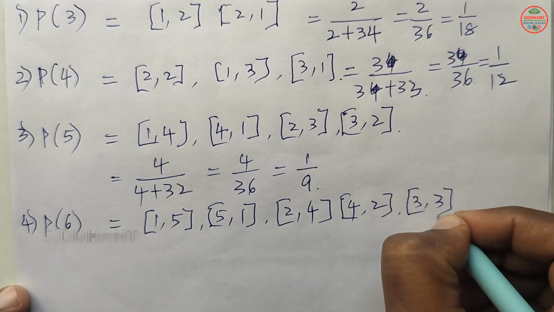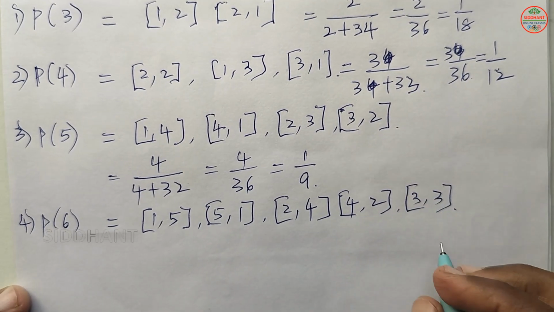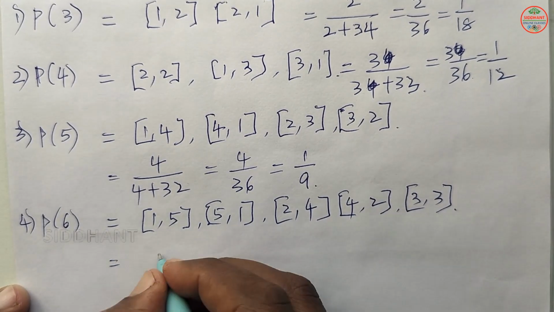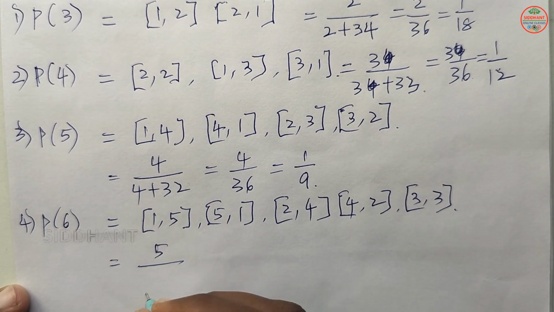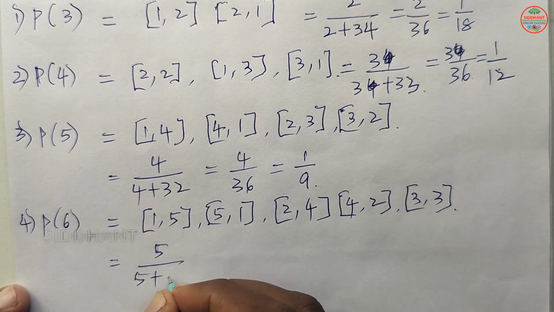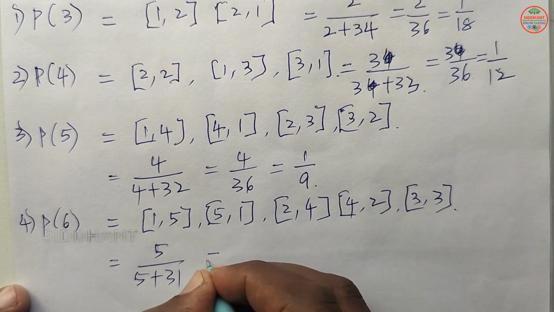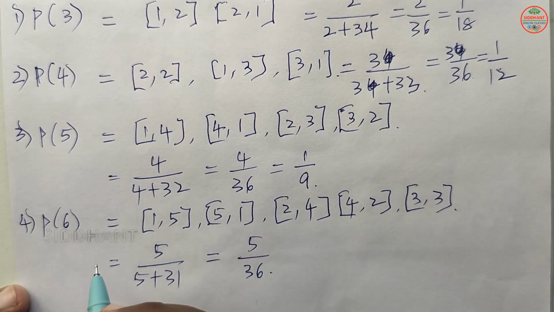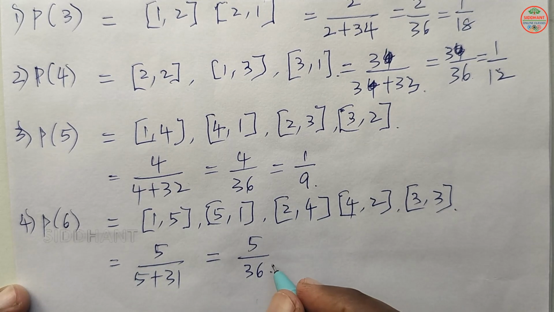So these are the possible outcomes. Now the favorable ways are 5, so 5 by 5 plus unfavorable ways 31, that is equal to 5 by 36. So P of 6 is 5 by 36.